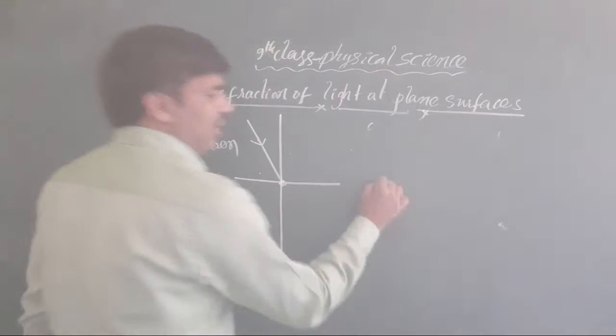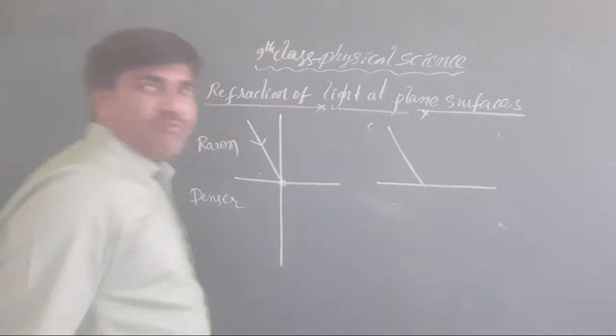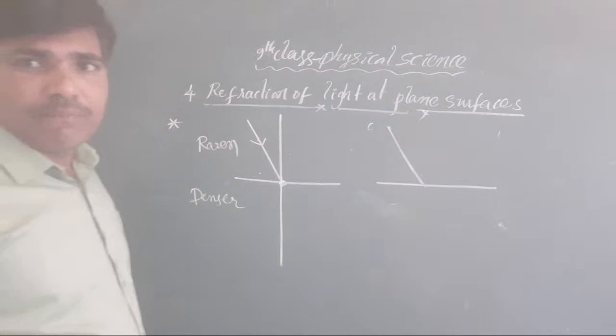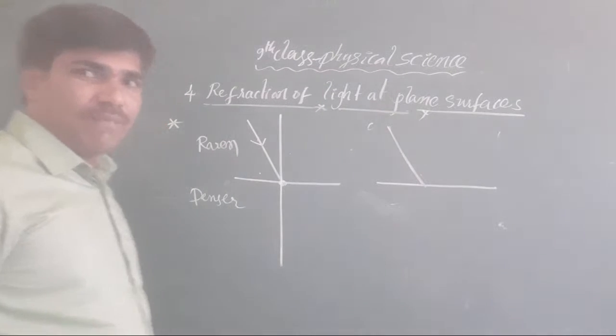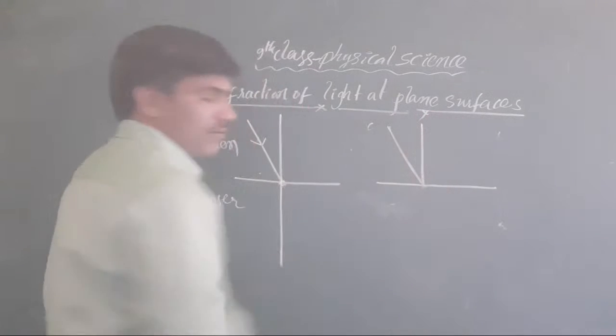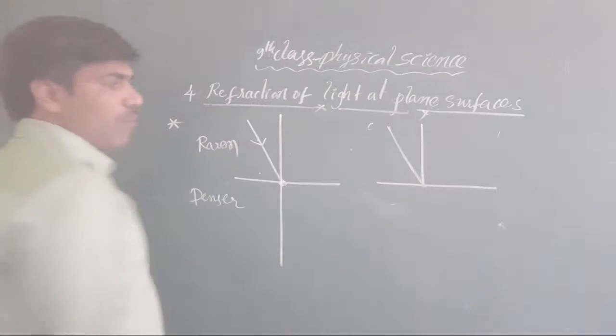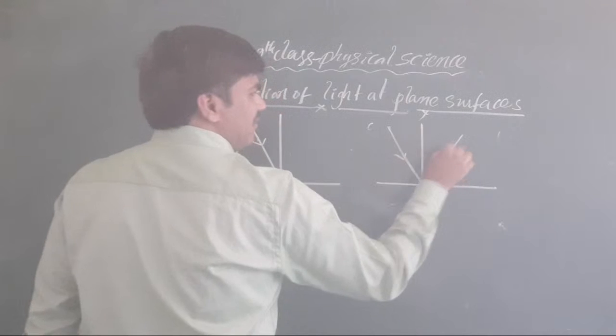Suppose you take a reflection here. In reflection also, when you get the reflected ray, you cannot directly imagine the reflected ray. No, it is not possible like that. First you compulsorily draw the normal here. Then it is reflected back like this.